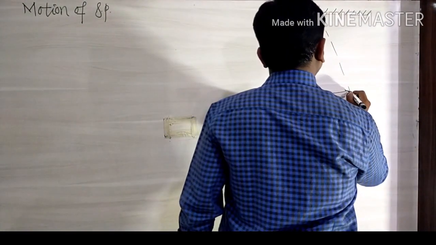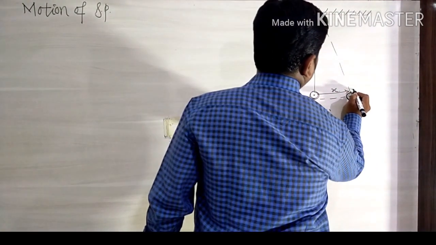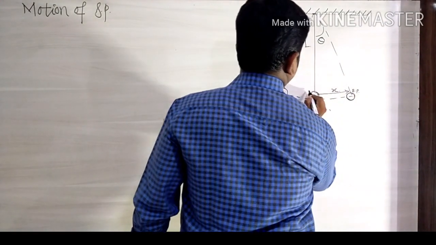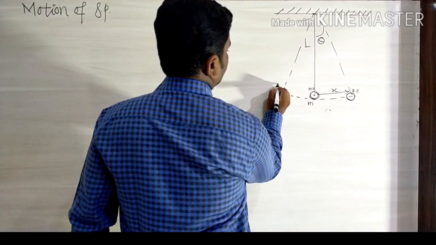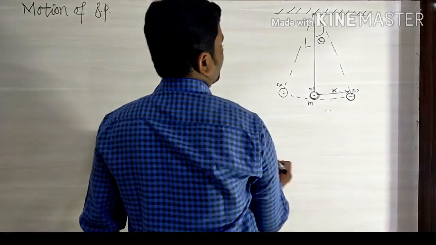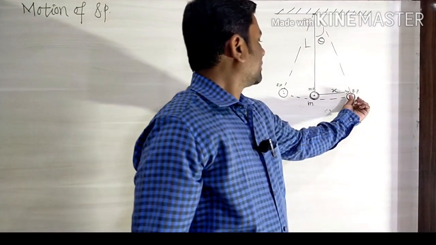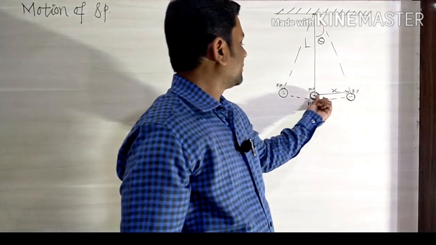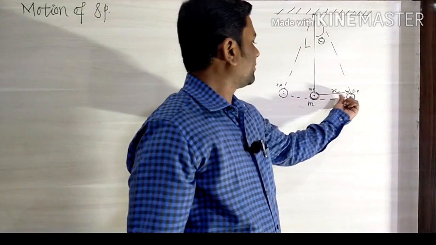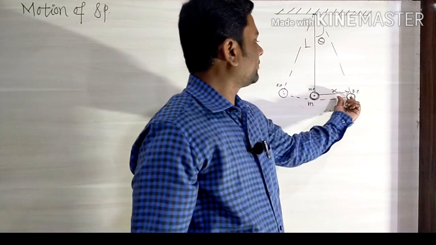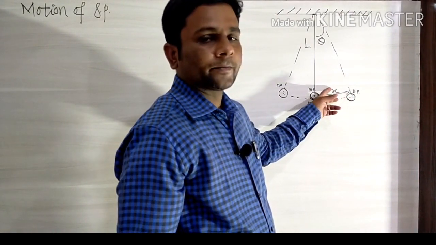The displacement of the simple pendulum is x. We know this is the extreme position, this is the mean position, and this is also an extreme position. Due to the restoring force, the bob regains its original or equilibrium position, means the restoring force and displacement act in opposite directions.